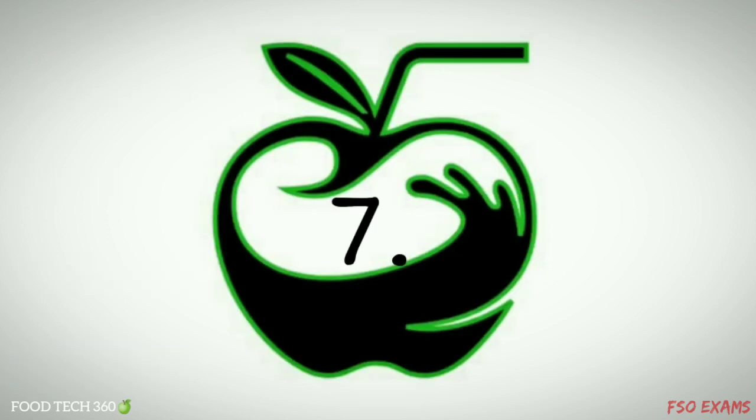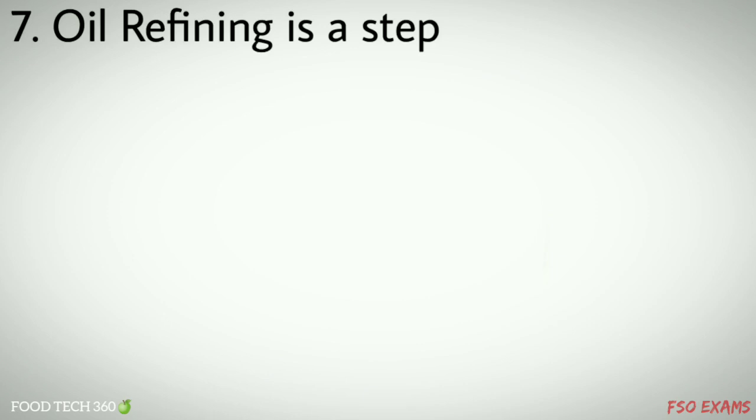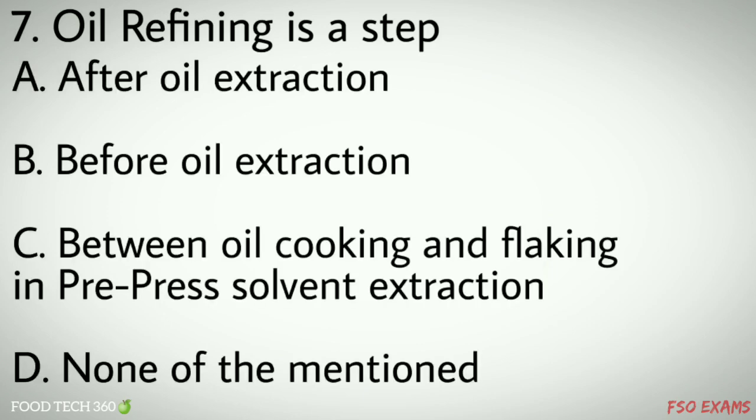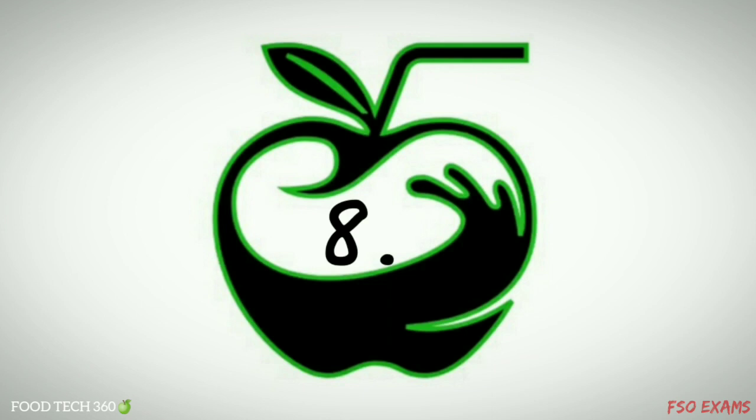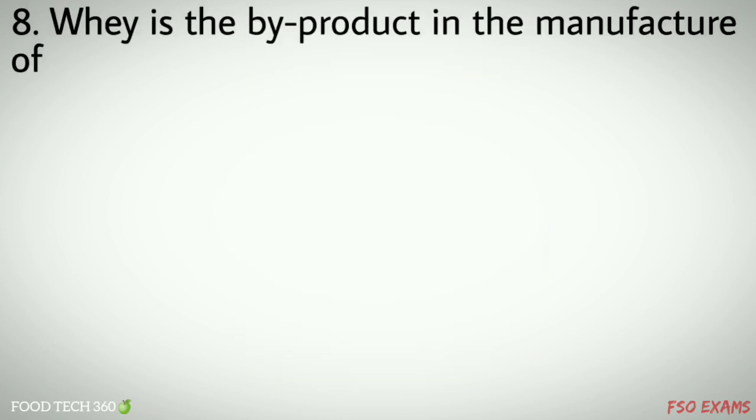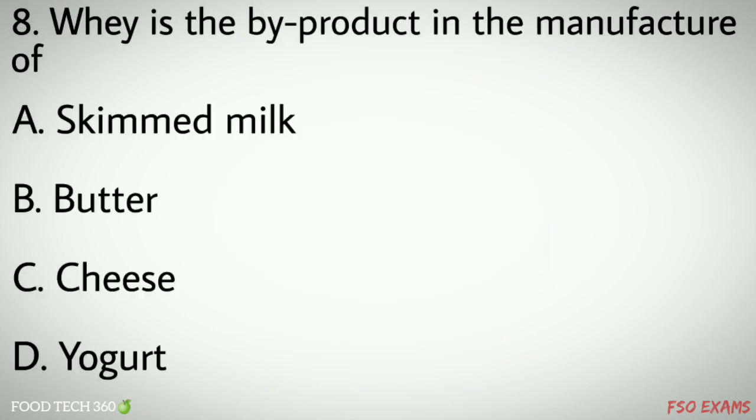fibers. Question number 7. Oil refining is a step. Options A. after oil extraction, B. before oil extraction, C. between oil cooking and flaking in pre-pressed solvent extraction, D. none of the mentioned. Correct answer A. after oil extraction. Question number 8. Whey is the byproduct in the manufacture of options A. skimmed milk, B. butter, C. cheese, D. yogurt. Correct answer C.